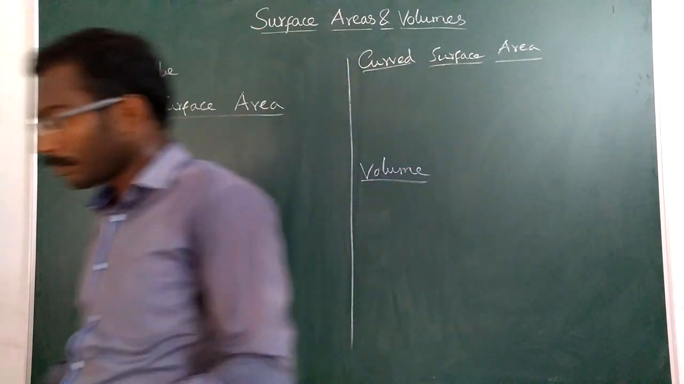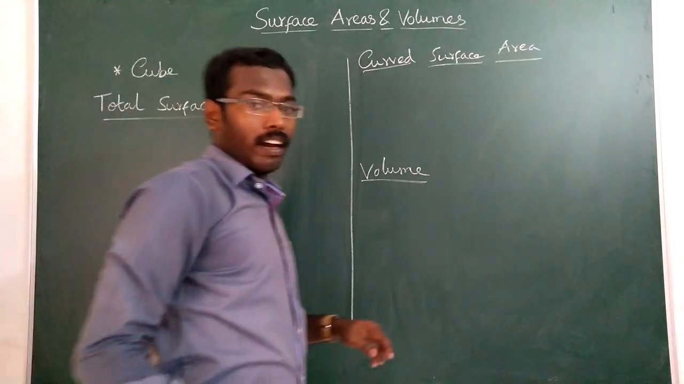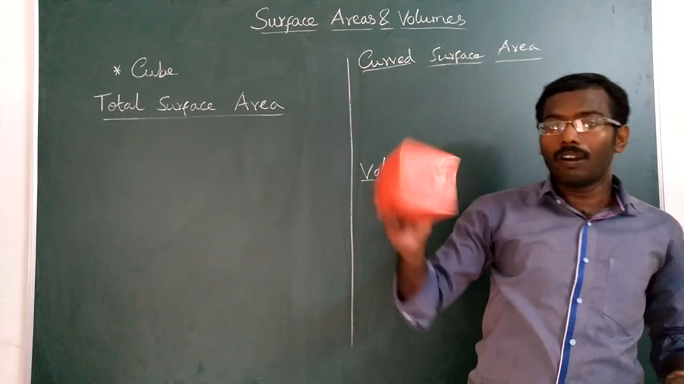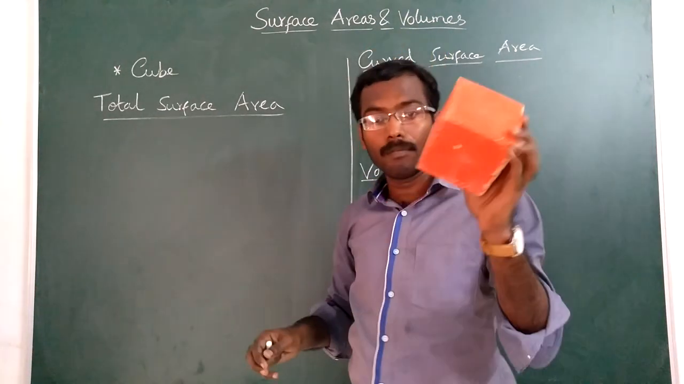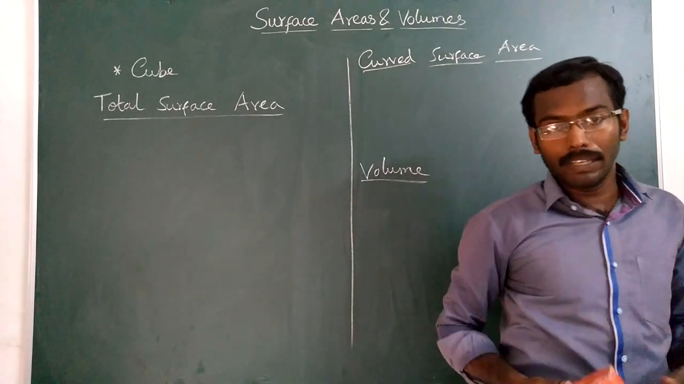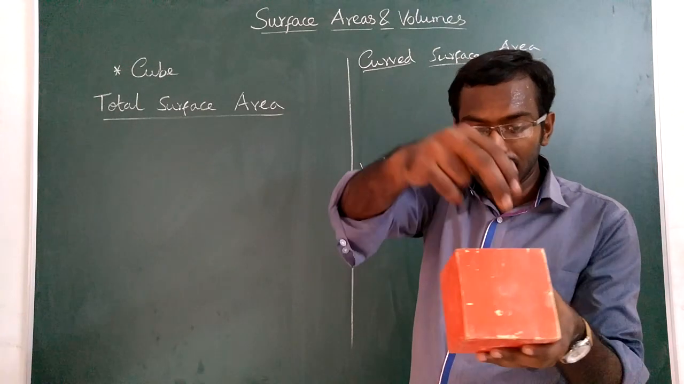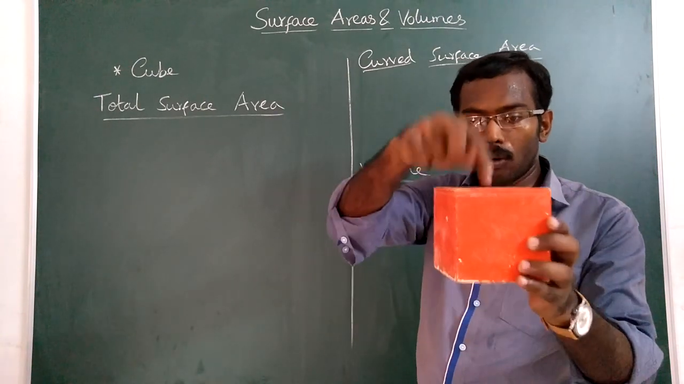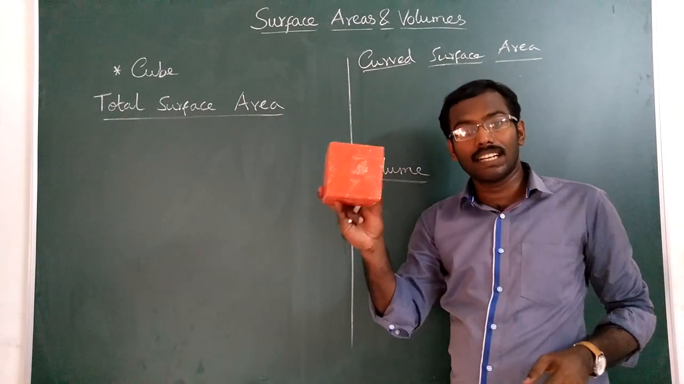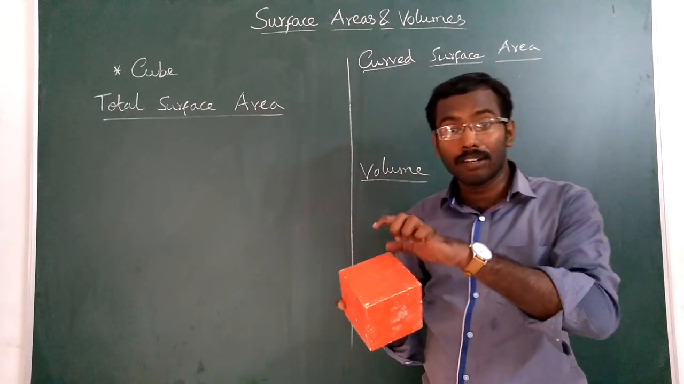Okay, first let us look at the cube. It's an easy one. First, total surface area of cube. You should understand one thing. Cube is mainly derived from square, because you see the cube has actually 6 sides, 1, 2, 3, 4, 5, 6. All the 6 sides represent a square.